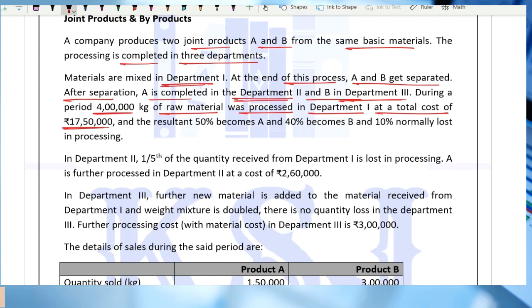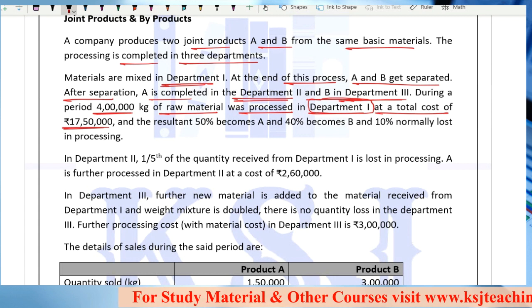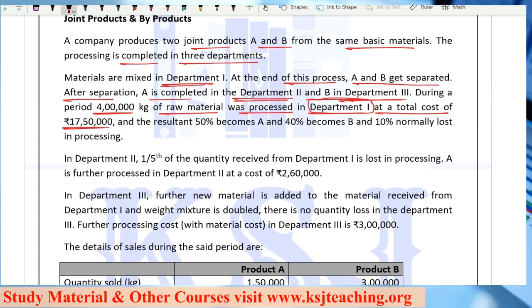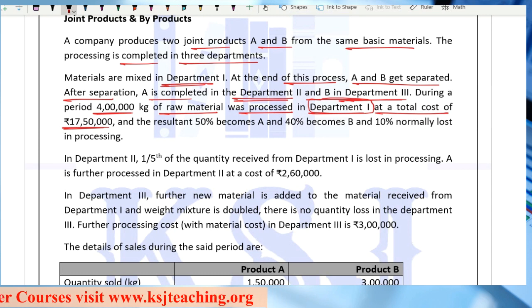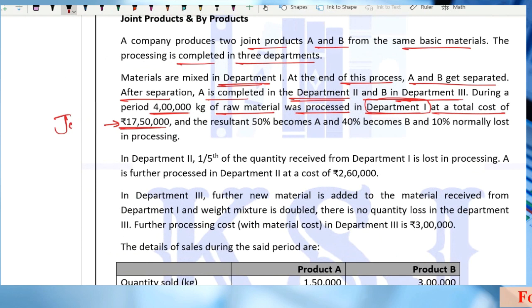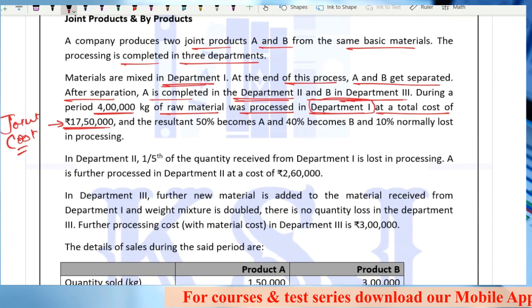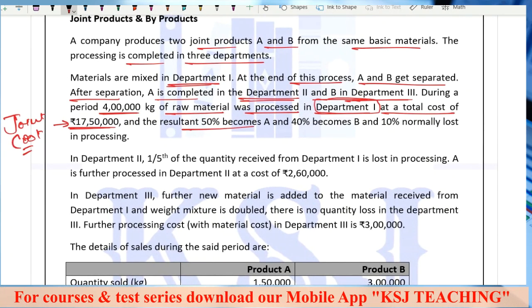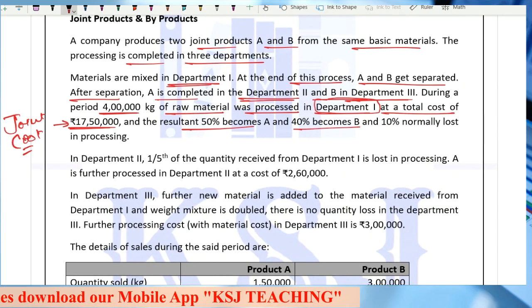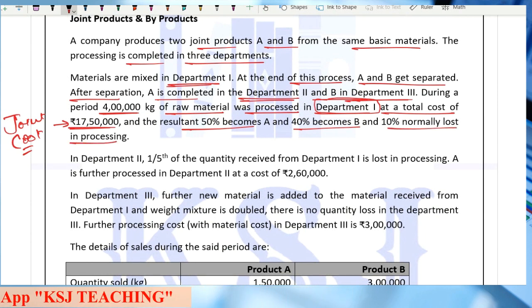The input was 4 lakh kg because he is talking about department number 1. So this is the main thing in this question. You need to be careful that the information is regarding which department. Okay, at a total cost of 17 lakh 50,000. Now this 17 lakh 50,000 becomes my joint cost, right? And the resultant 50% becomes A, 40% becomes B, and 10% is normally lost in the processing. Now 50, 40, 10% of what? Of the input. Input was 4 lakh kg.